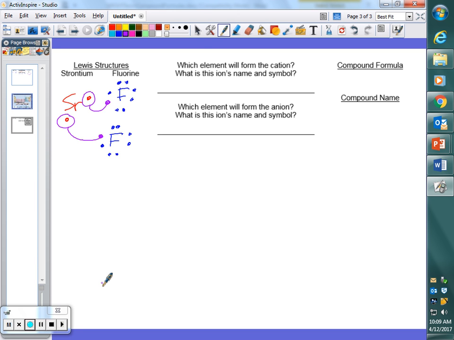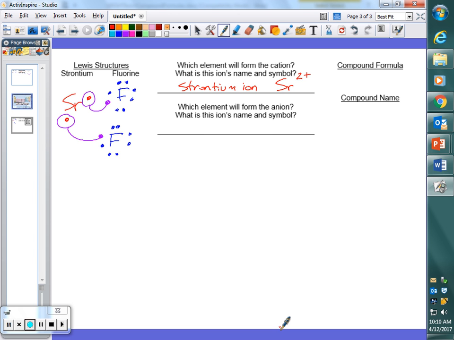Julia, which element formed the cation? Strontium. Okay? So, strontium is our cation because it lost electrons. So now it's a strontium ion. As far as its symbol goes, it still has the same number of protons. It still has 38 protons. So we can use Sr. What kind of charge does it have now? Well, it has a positive charge, right? But how many electrons has it lost? 2. So it has a +2 charge. We indicate that with a 2+ superscript. Okay?